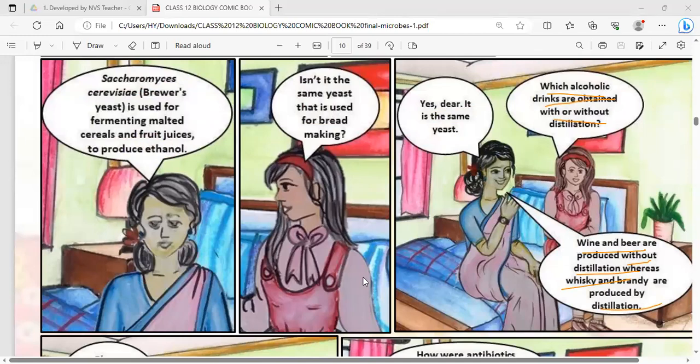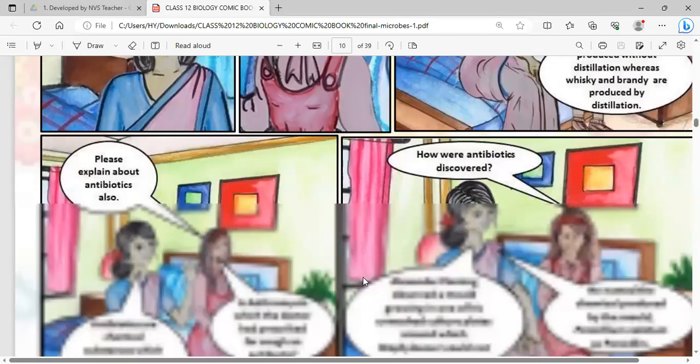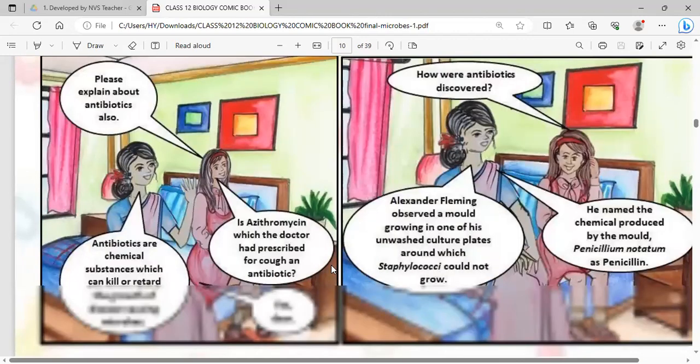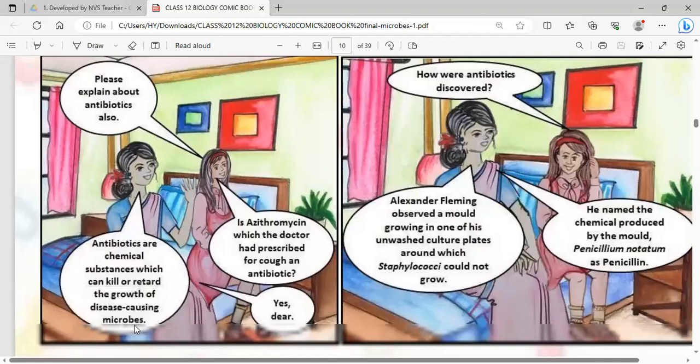Please explain about antibiotics also. Shivangi is asking, is azithromycin, which the doctor prescribes, a cough antibiotic? So the mother is saying antibiotics are the chemical substances which kill or retard the growth of disease-causing microbes. So how are antibiotics discovered? Shivangi is asking. So she tells about the history of the first antibiotic development.